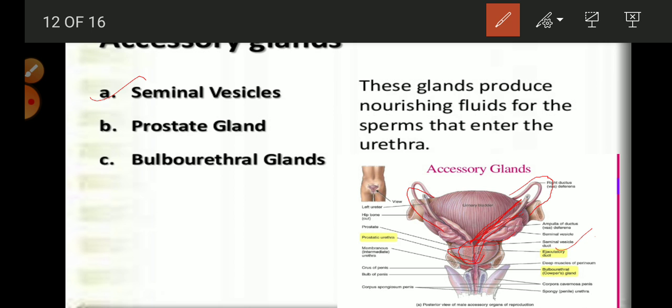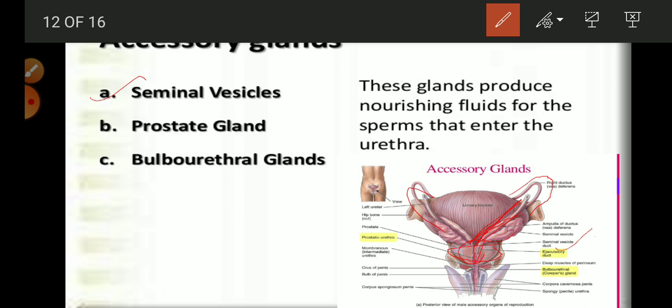In this path, the prostate gland also releases some enzymes as well as some proteins for nourishing, and for the easy movement of the sperms out of the penis.